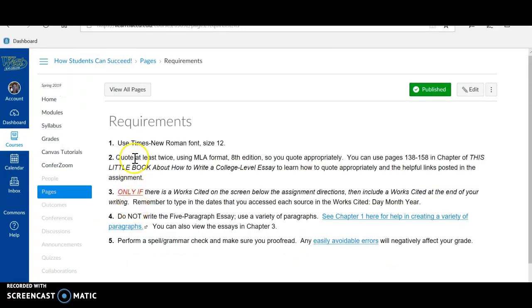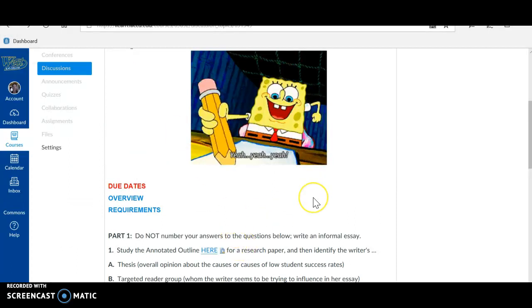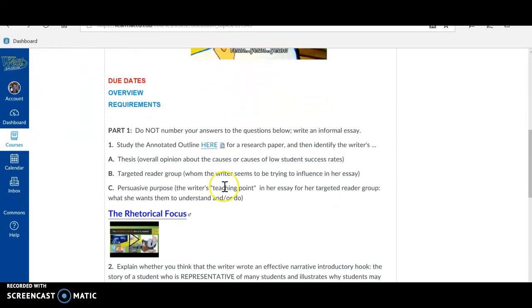Now, what are the requirements? The requirements are what your work needs to look like on the screen. Okay, so please read them. I have standard requirements for every assignment. Going back into the assignment, I have part 1. And I tell you, do not number your answers to the questions below. Write an informal essay, and this is where the requirements will kick in.